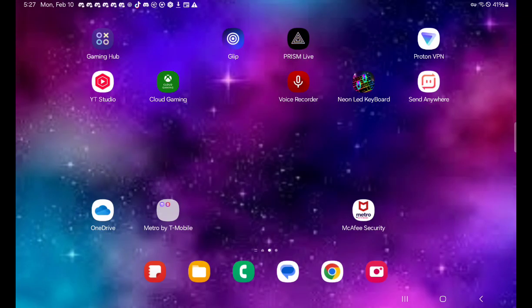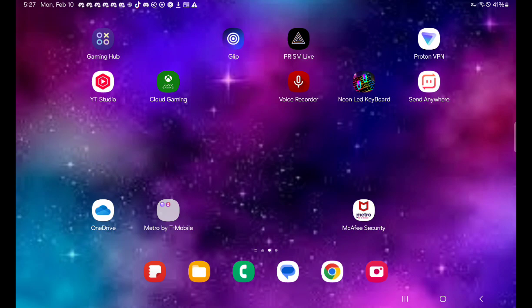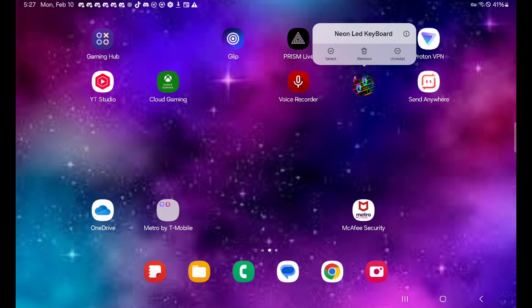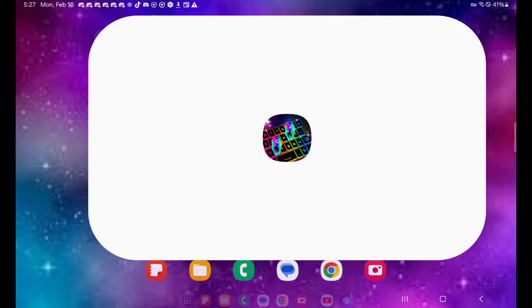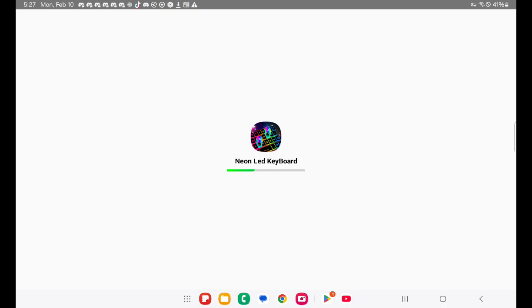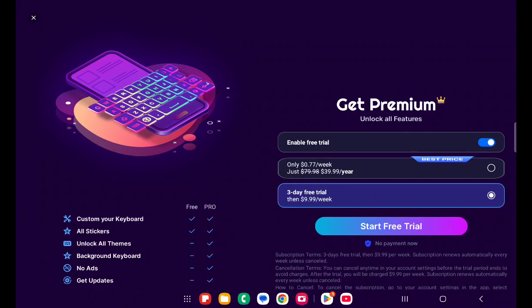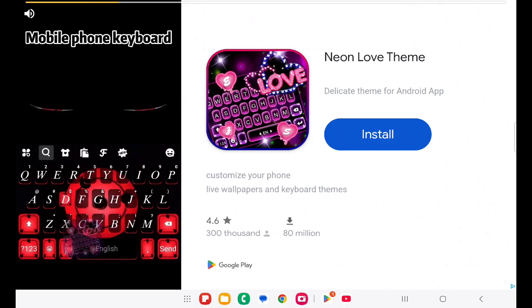I already have it downloaded, as you can see right there. All you have to do now is just open it. You have to give it access to your keyboard. I already did that, so it's not going to ask me. You don't need premium. I will not promote anything that you need to pay for here.